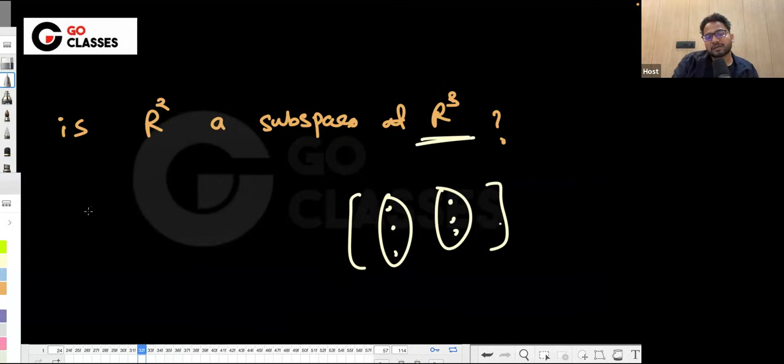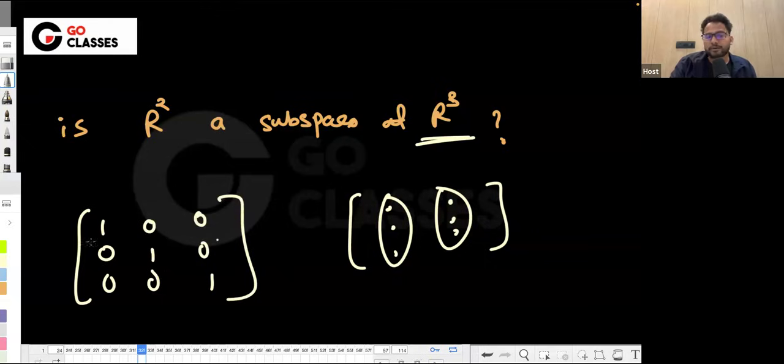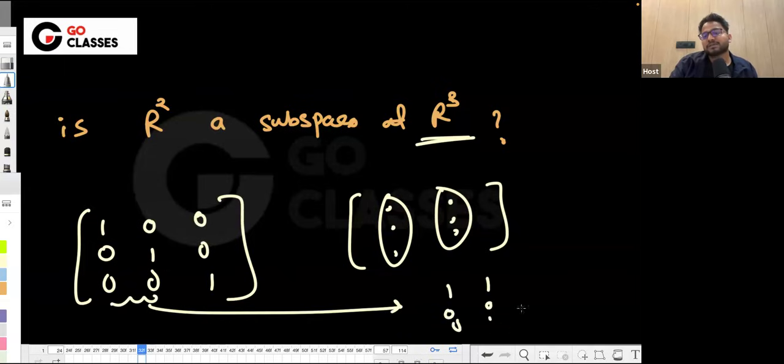Let's suppose this: 1 0 0, 0 1 0, 0 0 1. Suppose this is forming R^3. Now suppose I take only two vectors, 1 0 0 and 1 0 1. Is this a subspace of R^3? Yes. Is this R^2?